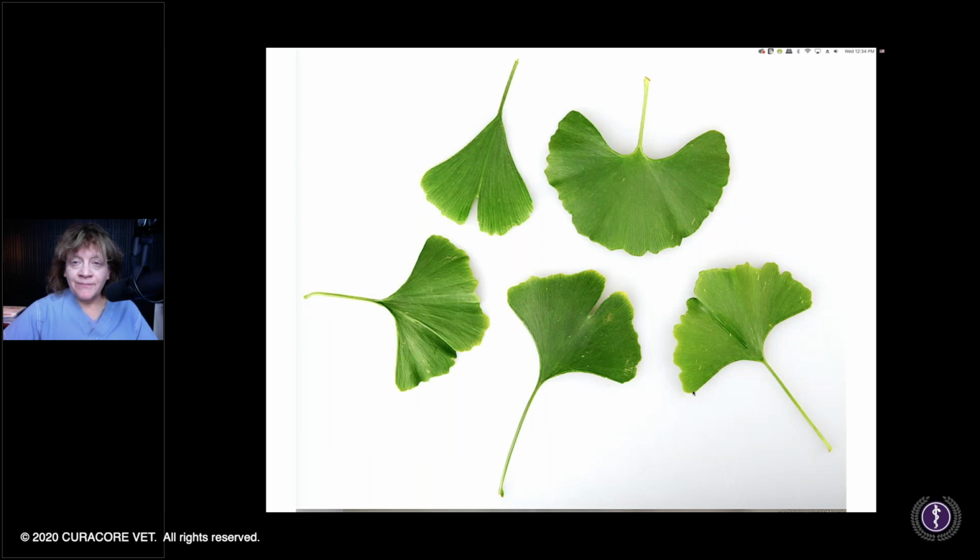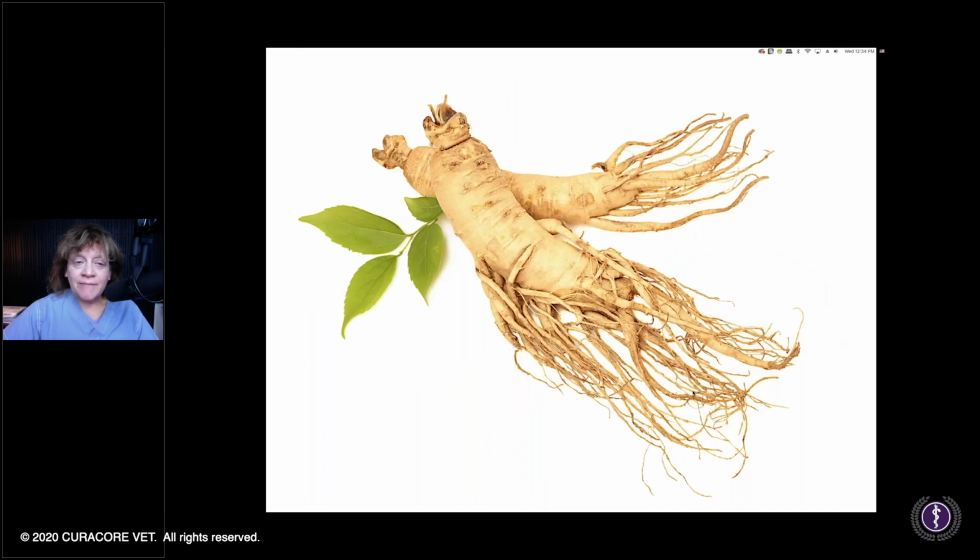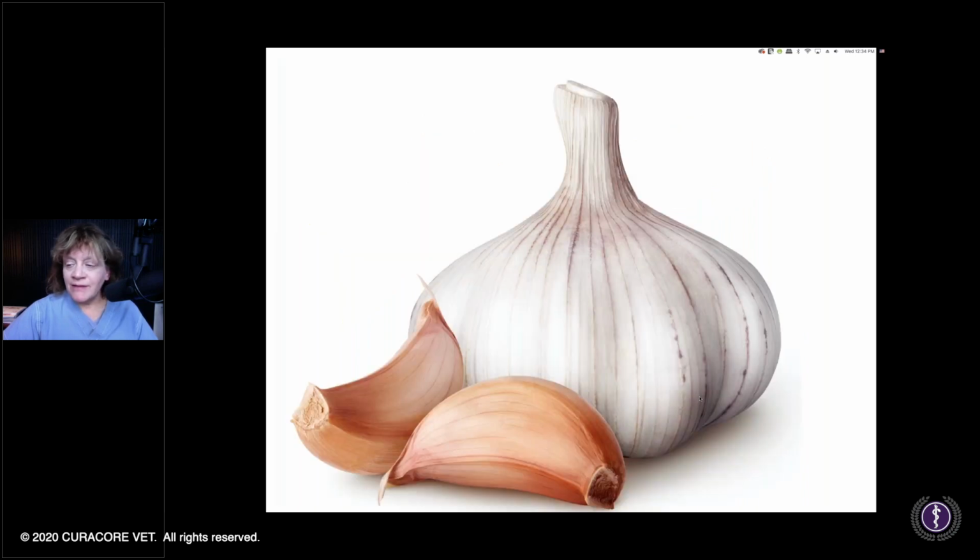That one? Ginkgo, I heard you say that. K before G. Manly herb, looks like little men, lots of tentacles there. Ginseng. You know that one. I'm not going to tell you. Oops, got it already there.